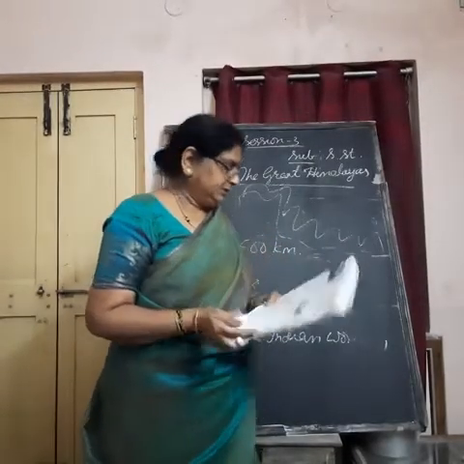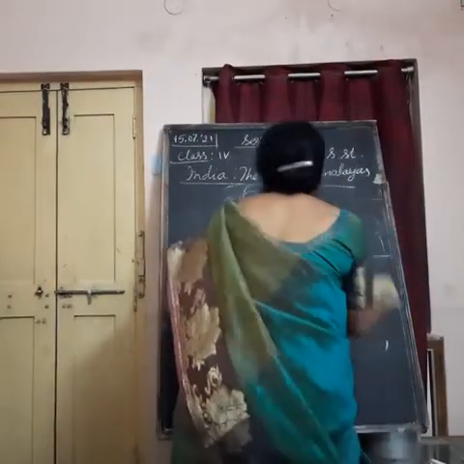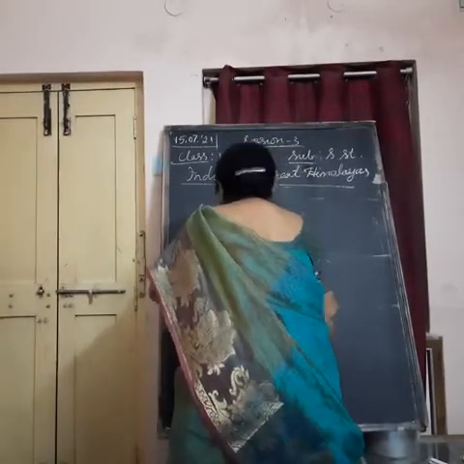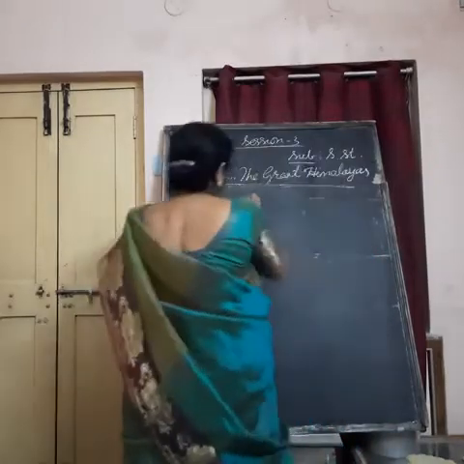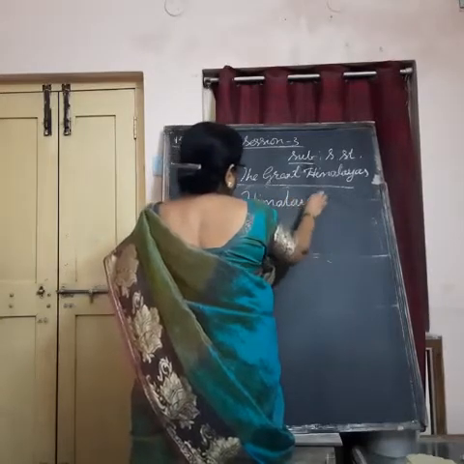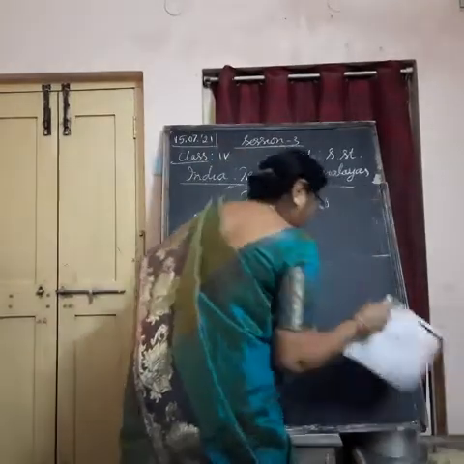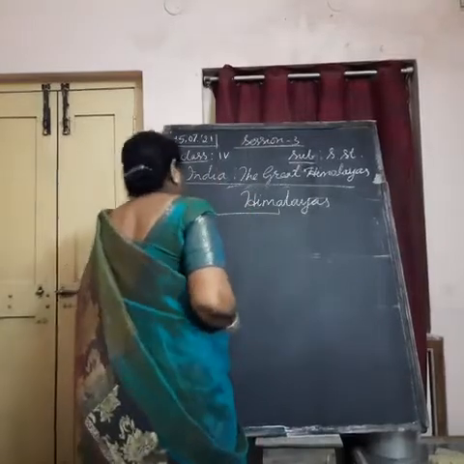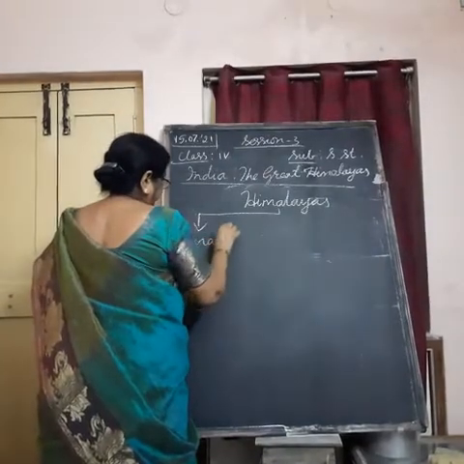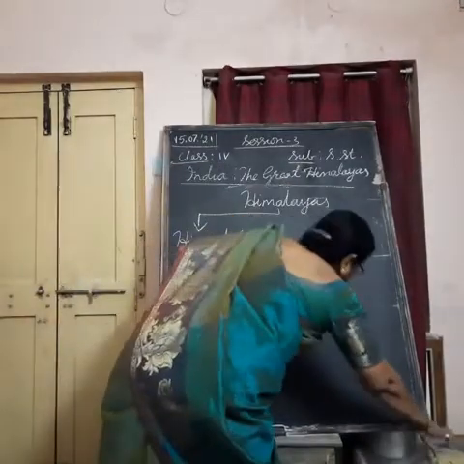Now the next thing to know about is that the Himalayas are divided into three different ranges. The first one is Himadri, or Great Himalayas.